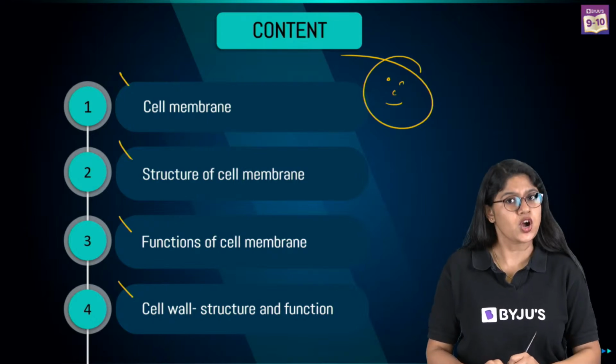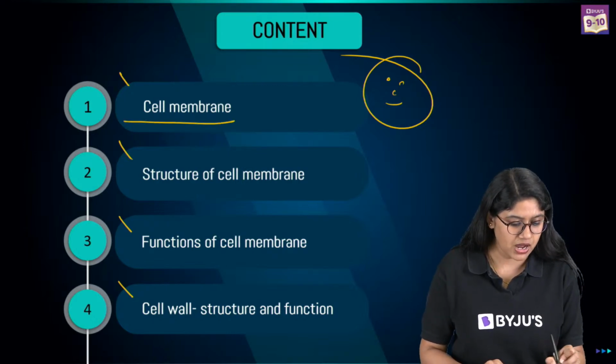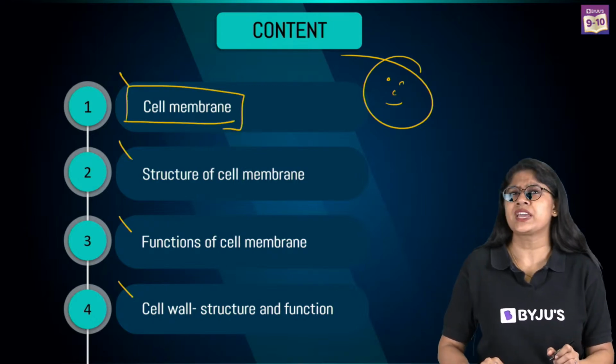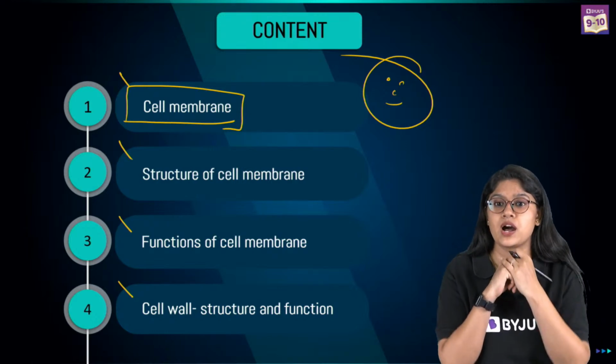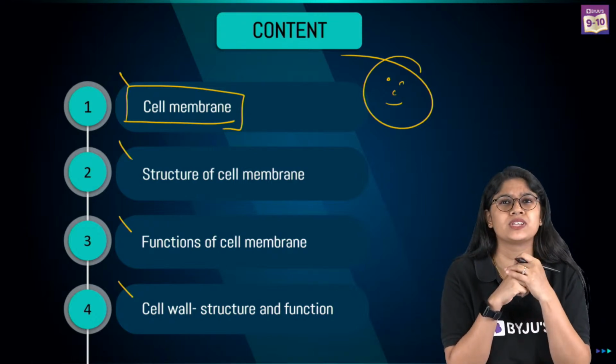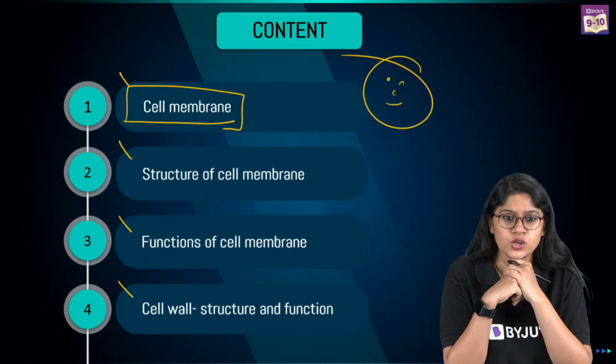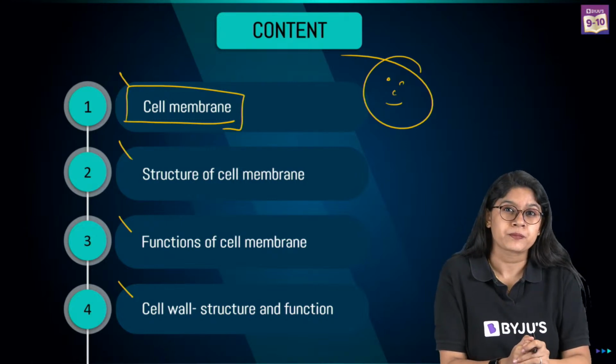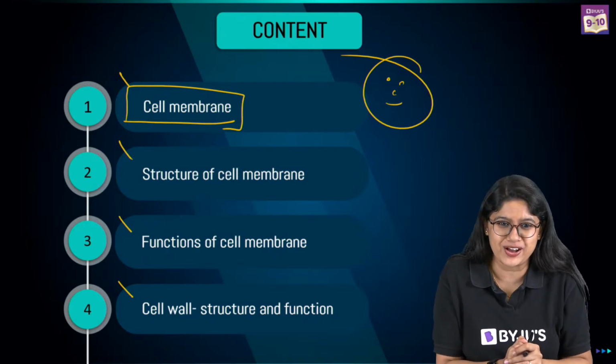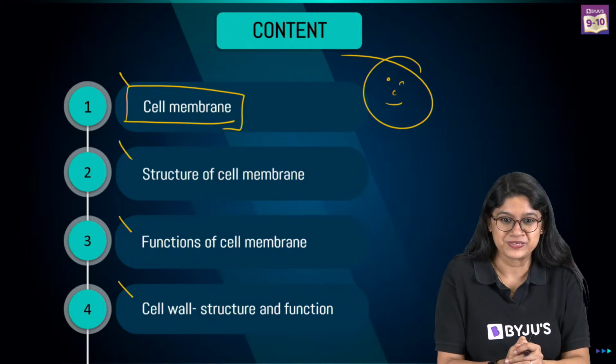First thing, let's start with the cell membrane. If I have to ask you, what do you think about the cell membrane? Or what is a cell membrane? Yes, quickly, I'm waiting for your answer in the chat box. Yes, please do tell me. Yes, very good.